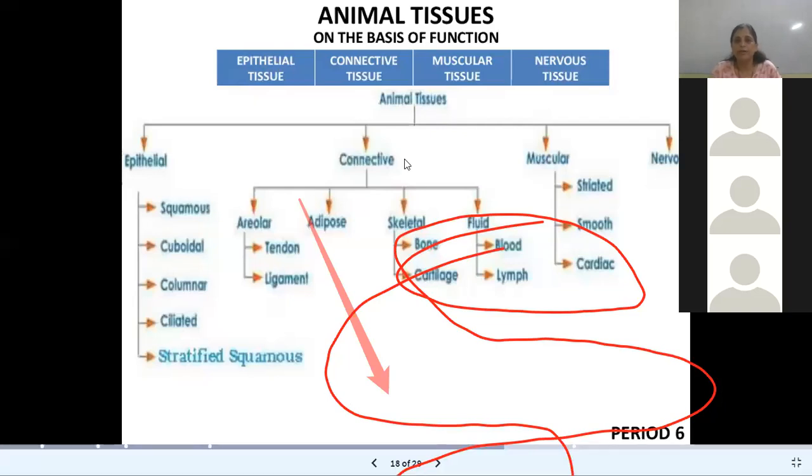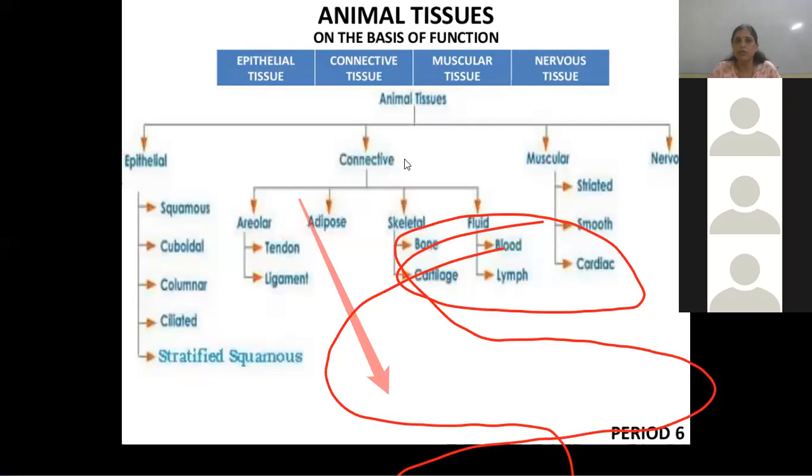Okay, so animal tissue has types like epithelial tissue, connective tissue, muscular tissue, and nervous tissue. This epithelial tissue again has subtypes: squamous epithelial, then cuboidal, then columnar, then ciliated, and then stratified squamous epithelial.